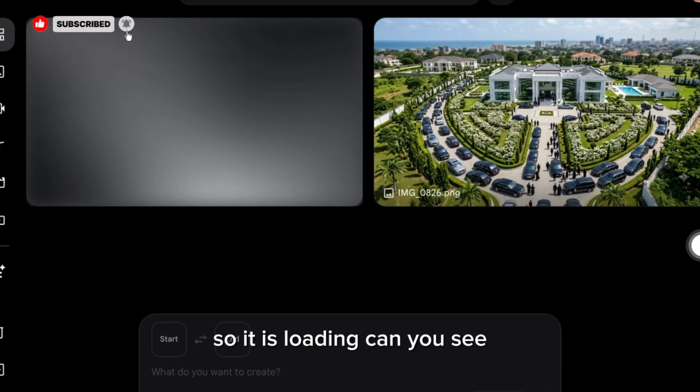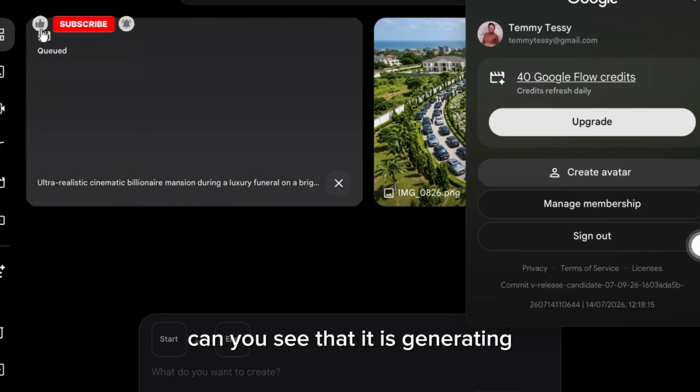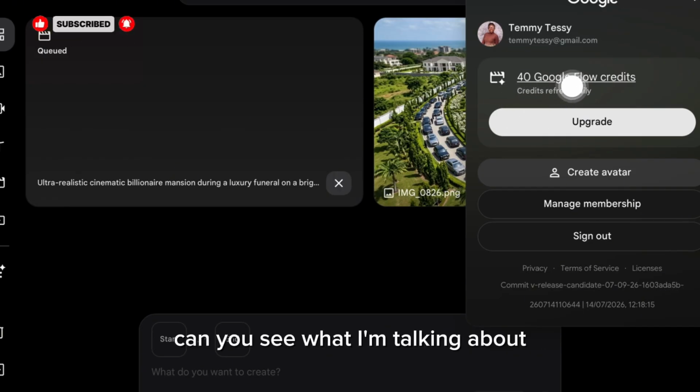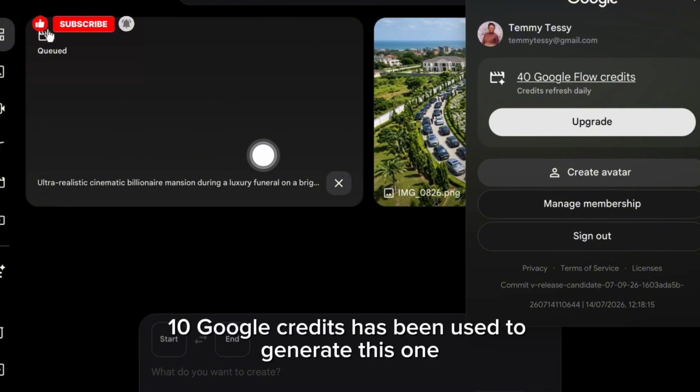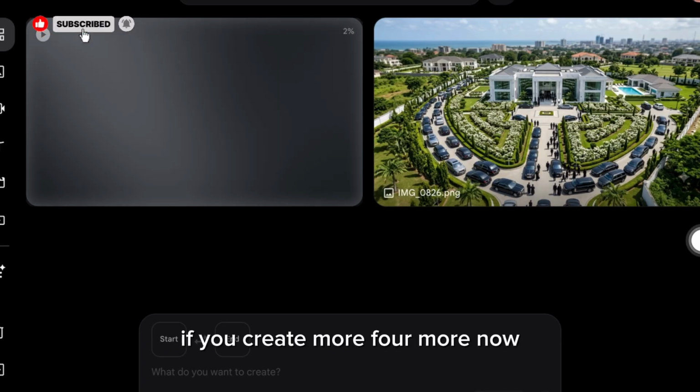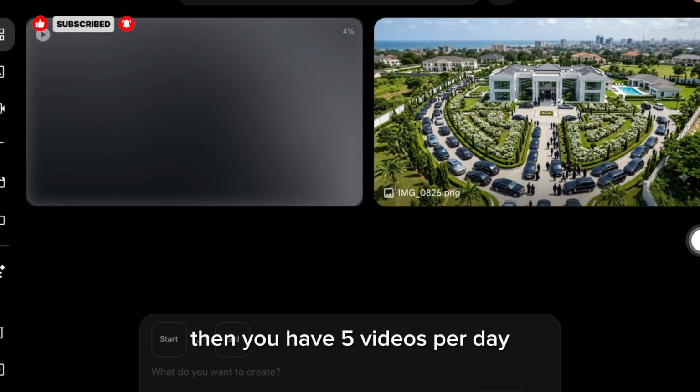So it is loading. Can you see that it is generating? You see that they've deducted 10 credits. Can you see what I'm talking about? 10 Google credits have been used to generate this one. We have 40 credits more. So if you create 4 more now, then you have 5 videos per day.